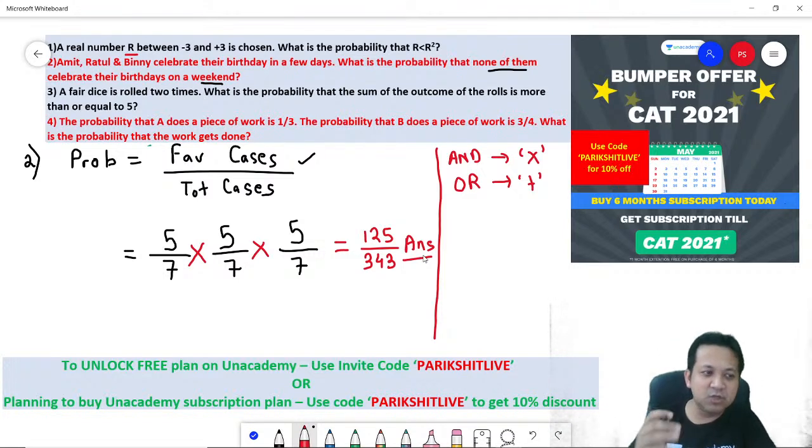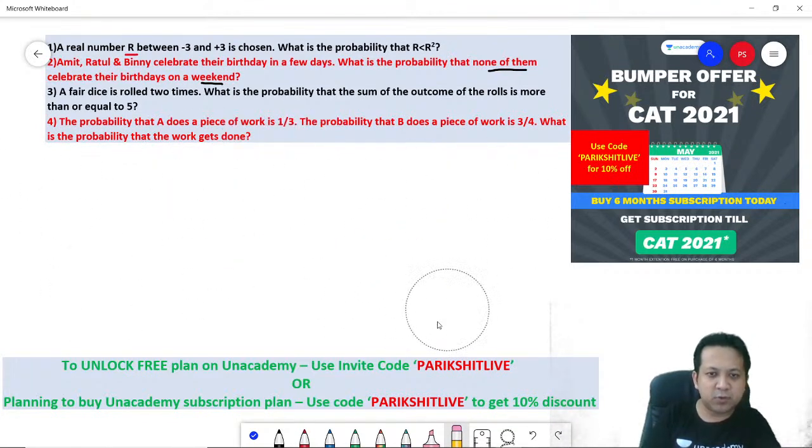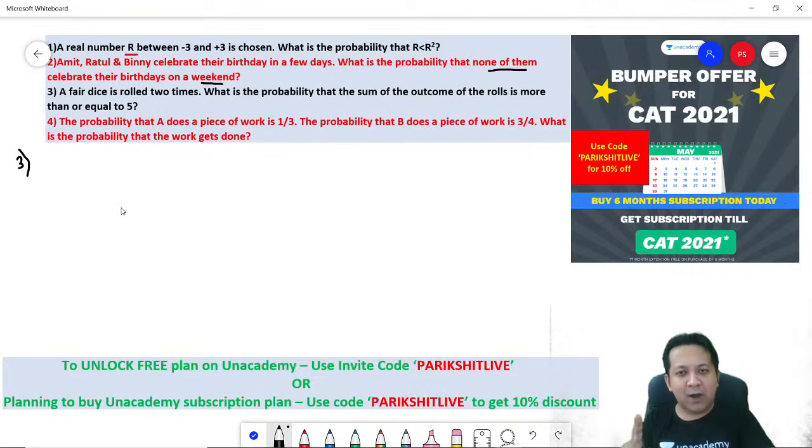Let's look at number 3. Question number 3. A fair die is rolled 2 times. What is the probability that the sum of the outcome of the rolls is more than or equal to 5?